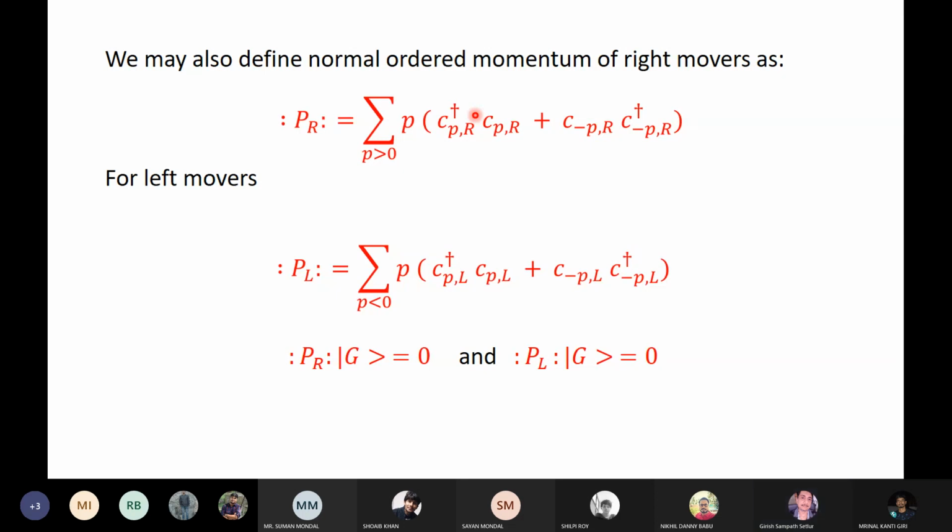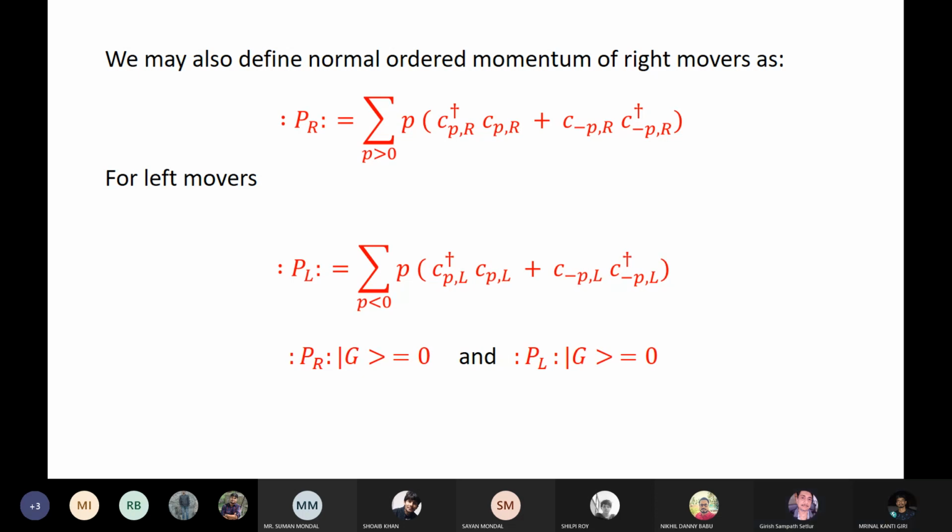because am I audible? Yes, sir. It's audible. Yeah, so why is it not a good idea to define momentum as P into C dagger P CP summation over all P? Because after all, C dagger P CP is the number of fermions with momentum P, and P is the momentum of the fermion. So P into C dagger P CP summation over all P is the total momentum, isn't it?